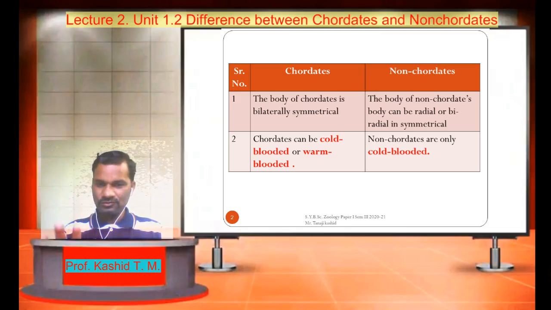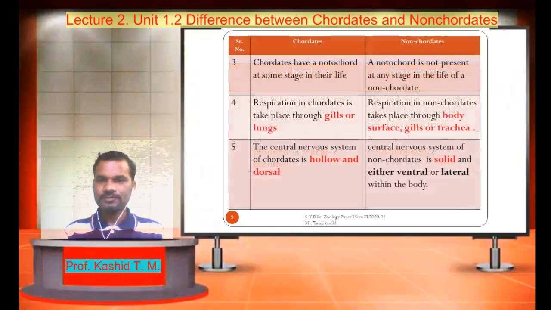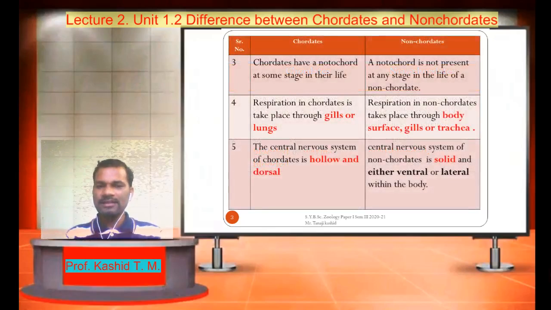Warm-blooded is also known as homeothermic. Birds and mammals are homeothermic. Frogs are cold-blooded, and non-chordates are only cold-blooded. Did you understand? Okay. The key characteristic feature of chordates is that they have a notochord at some stage